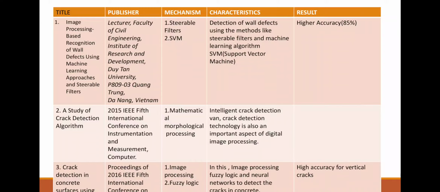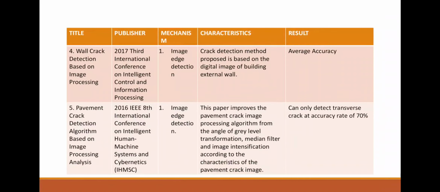The second paper we are going to refer to is the study of crack detection algorithm, which was presented in the 2015 IEEE 5th International Conference, which uses mathematical morphological processing for crack detection. The other paper we are referring to is wall crack detection based on image processing, in which an image edge detection technique is used, which gives us average accuracy.